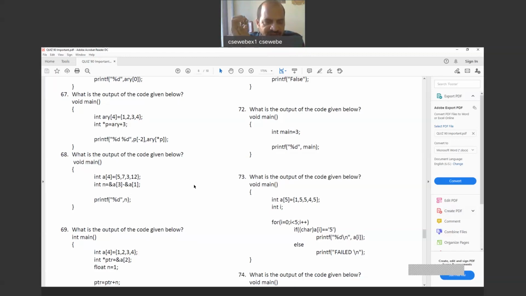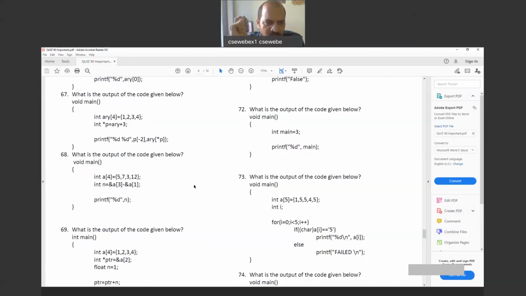Even when we increment pointers, the same thing will happen. For example, you take the address of A into a pointer variable and you just increment the value of the pointer by 1. P is equal to P plus 1. It will go to the next value. It won't go to the next byte. Where the next value is depends on the data type. If it is integer, it will be after 2 bytes. If it is float, it will be after 4 bytes. If it is long double, it will be after 10 bytes. If it is any other data type, that depends on the data type size.